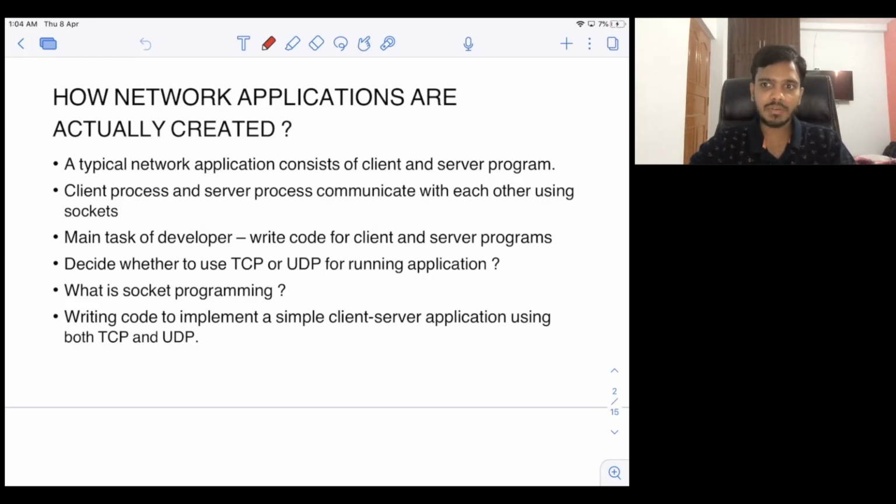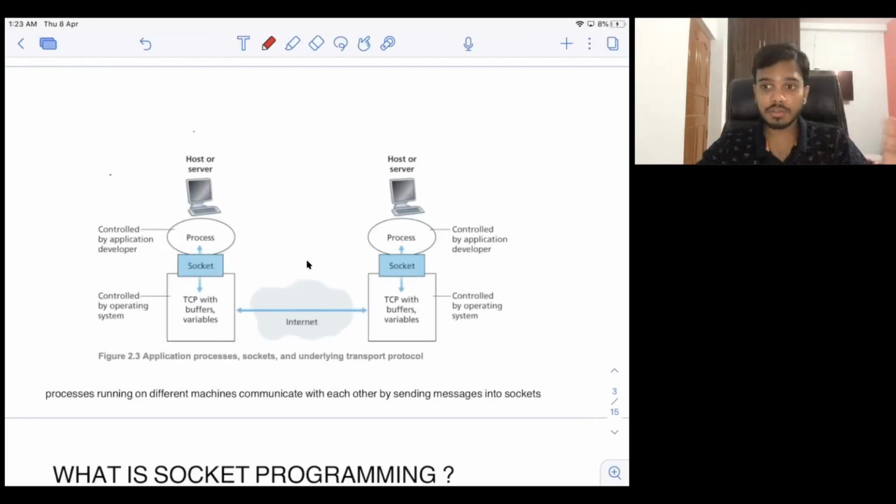Now, of course, we'll discuss what socket programming is and also write code to implement a simple client server application using both TCP and UDP. Of course, we will not do that in the first part itself, but we will do that in the second and third part. Now, let's look at this diagram that I have here, and I will use it to explain what sockets are and how they are helpful.